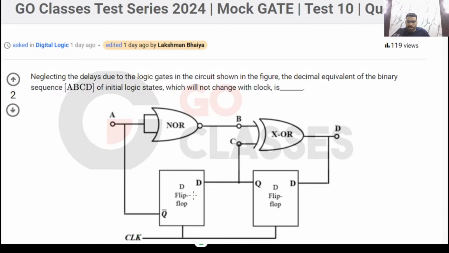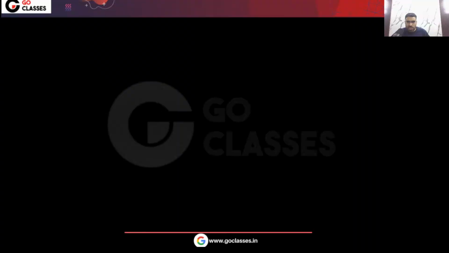Just make the state transition table, as you do for flip-flops. Like you can see here, you have two flip-flops. Let me call them D2 and D1. So here you can notice what this D1 is. Let's write all the equations.